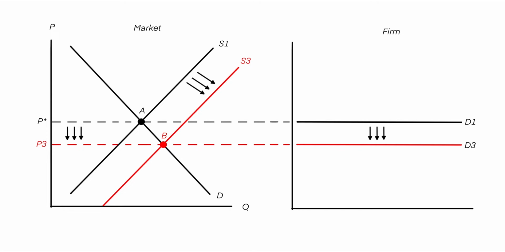If the firm in question decreases their price, demand will skyrocket for that one firm. Unfortunately, the firm cannot afford to meet the supply demands of the entire market and will be forced to raise their price back up to P star.